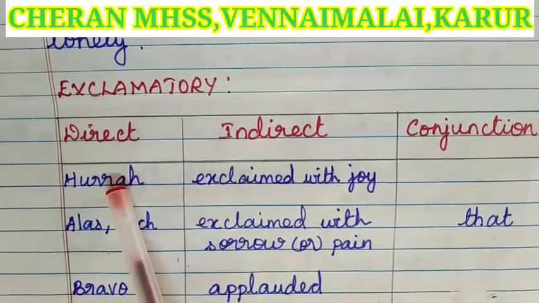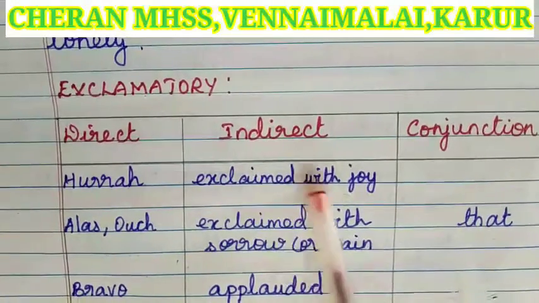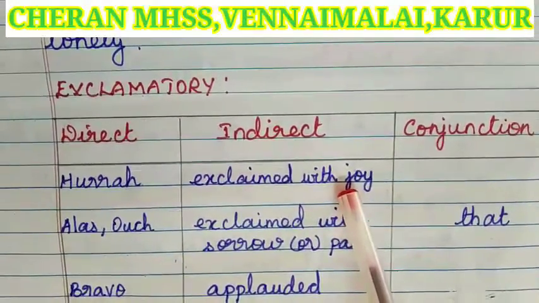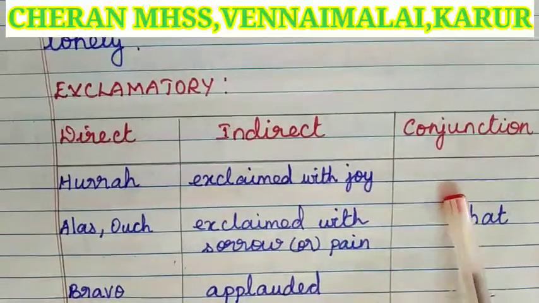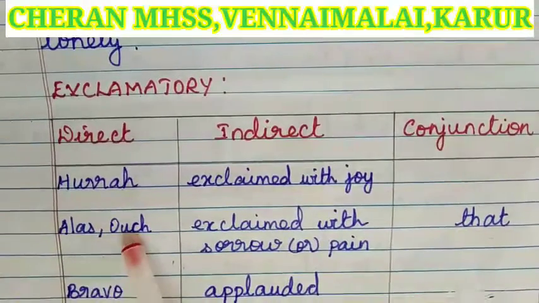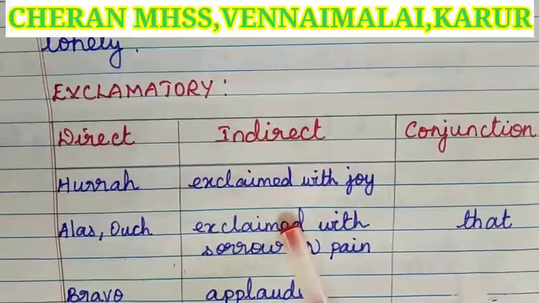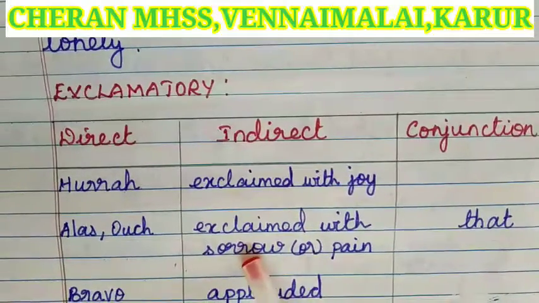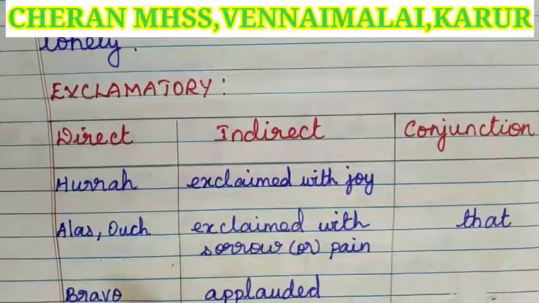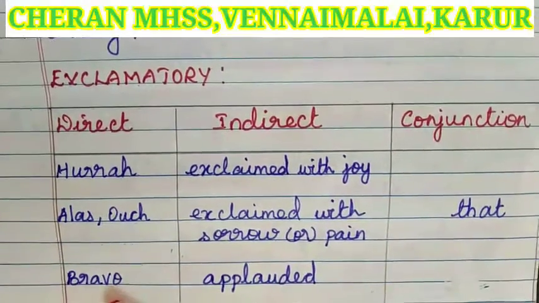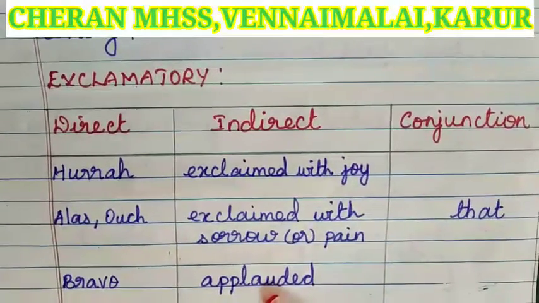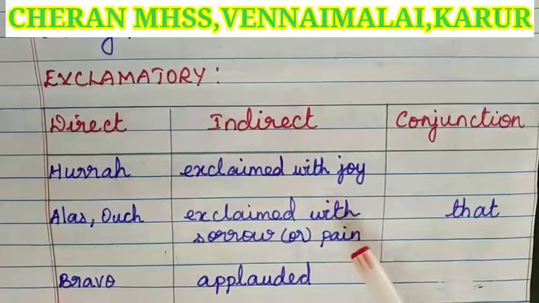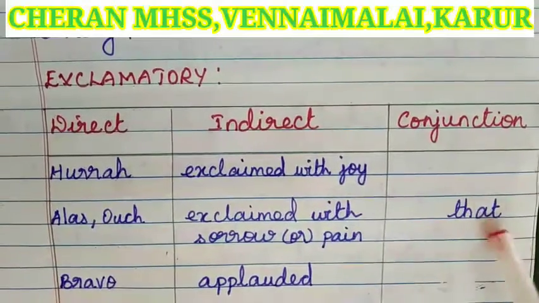To change to indirect speech, exclaimed with joy. We have to use the conjunction that. Alas, ouch, exclaimed with sorrow or pain. Bravo will change in indirect speech to applauded. So we have to use the conjunction that.